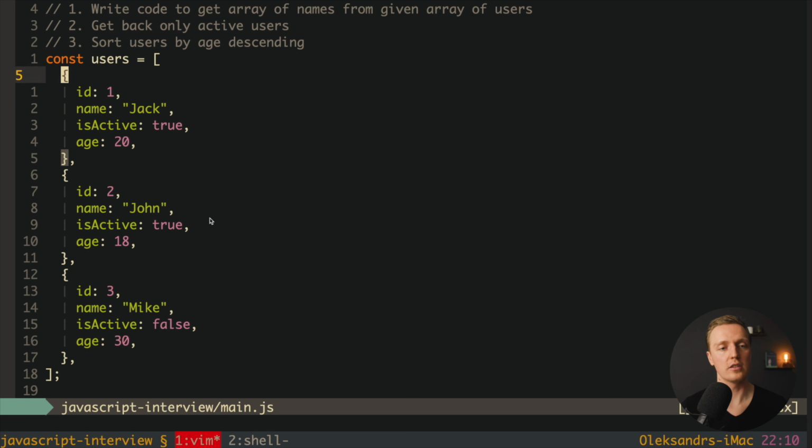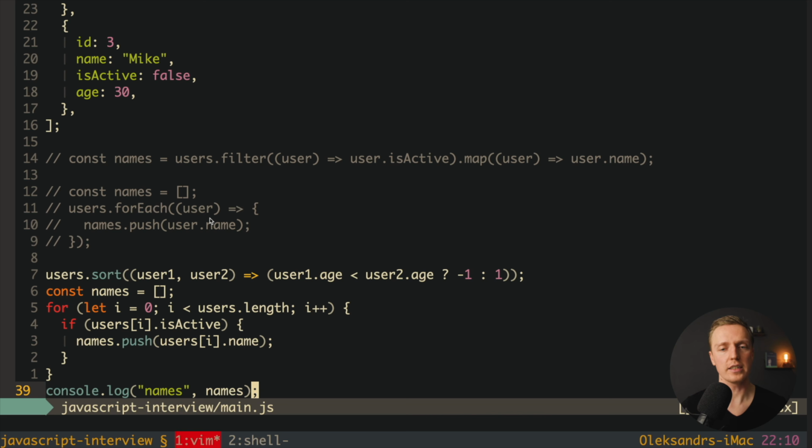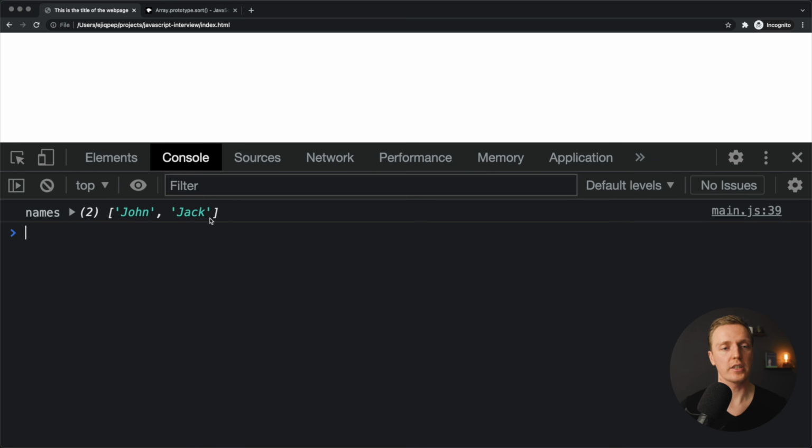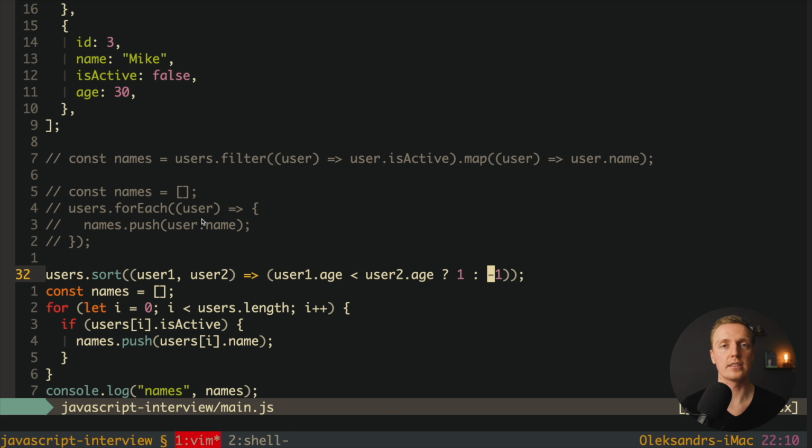Let's check this out on the top. John is 18 and Jack is 20, which means we sorted our data correctly, but in ascending order. As you can see here, we must sort it in descending order, which means we want to swap here not -1 but 1, and here will be -1. Let's check this out. We are getting first of all Jack and then John, and this is correct sorting.